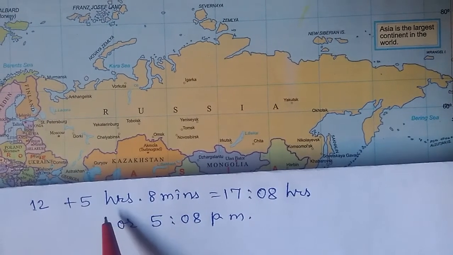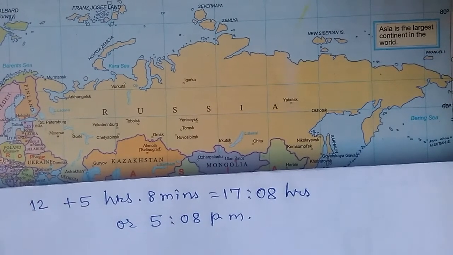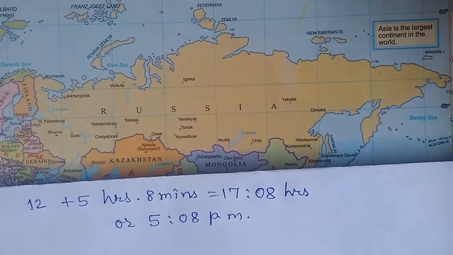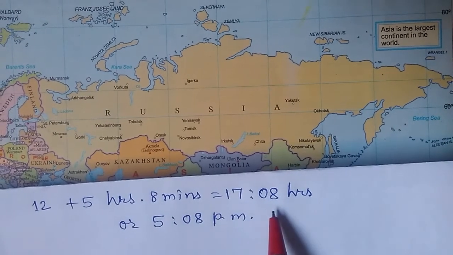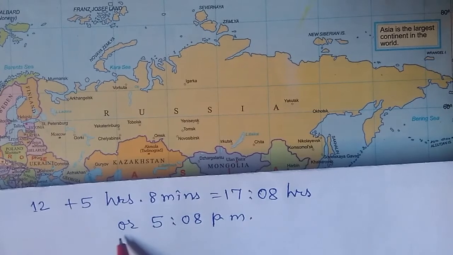So, it shall be 12 plus 5 hours 8 minutes, which is equal to 17:08 hours or 8 minutes past 5 p.m.